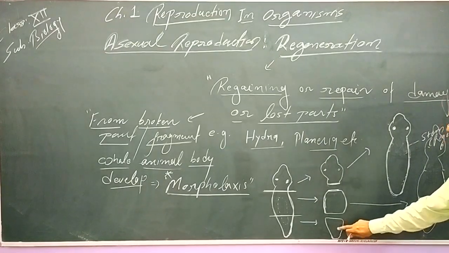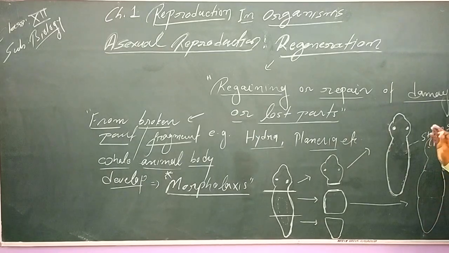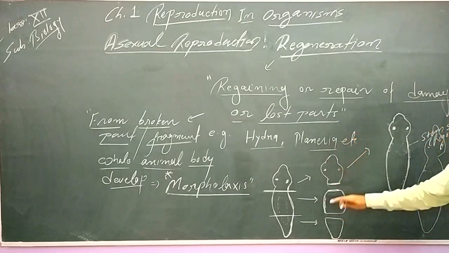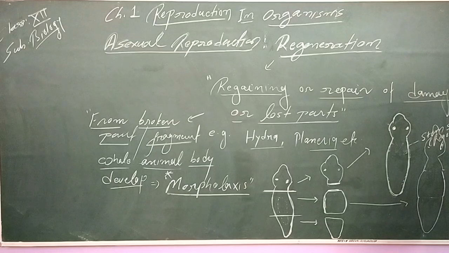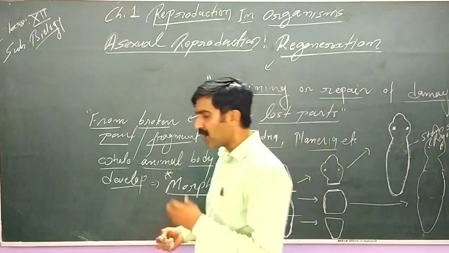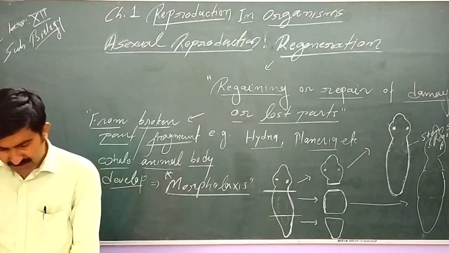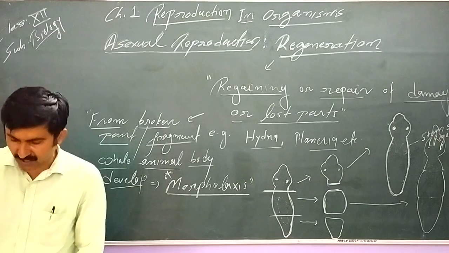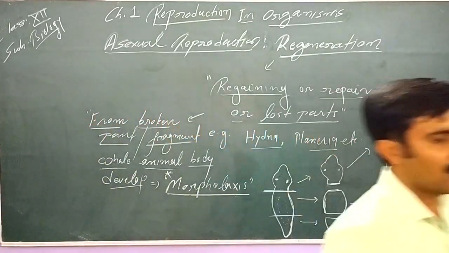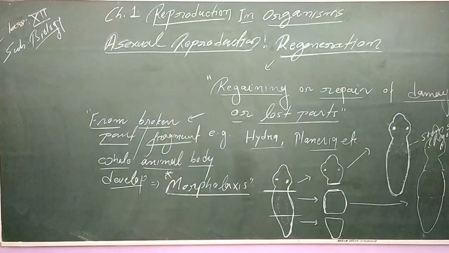Similarly, the third part also will regenerate the lost part and develop into a new organism. So this is the way how the planaria regains its lost part and develops into a new organism.